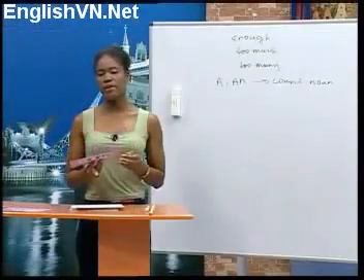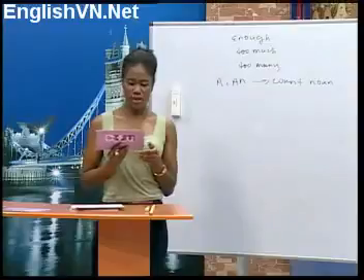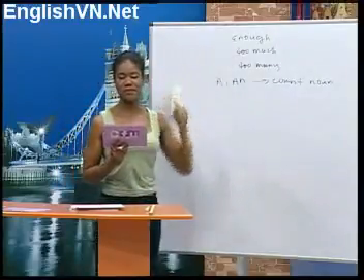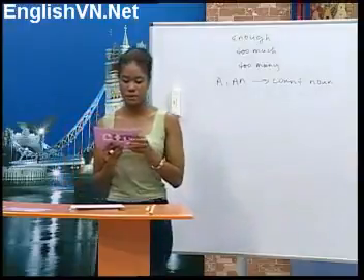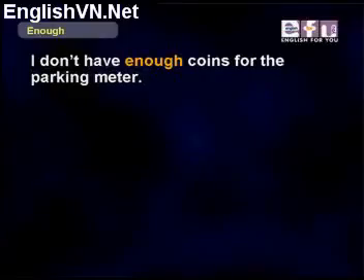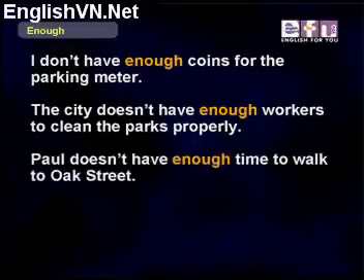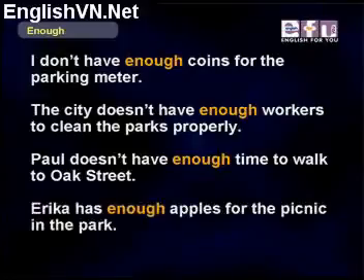Enough. We are now going to learn some new quantifiers. The first one we will look at is enough. Let's read some examples. I don't have enough coins for the parking meter. The city doesn't have enough workers to clean the parks properly. Paul doesn't have enough time to walk to Oak Street. Erica has enough apples for the picnic in the park.